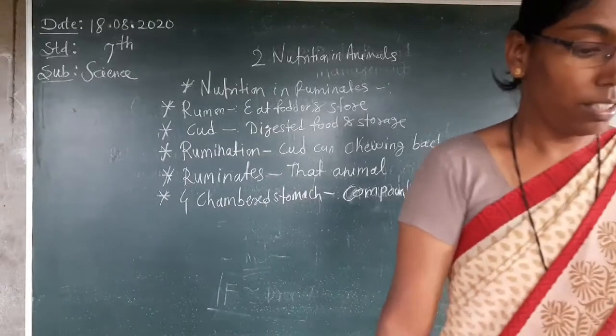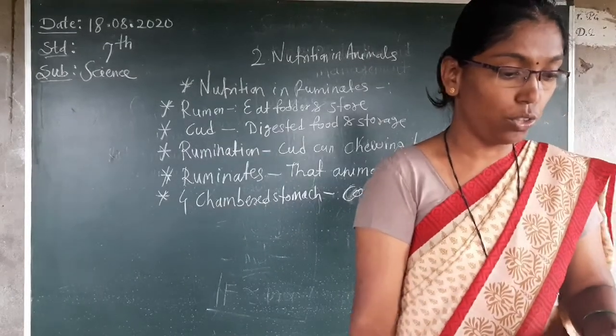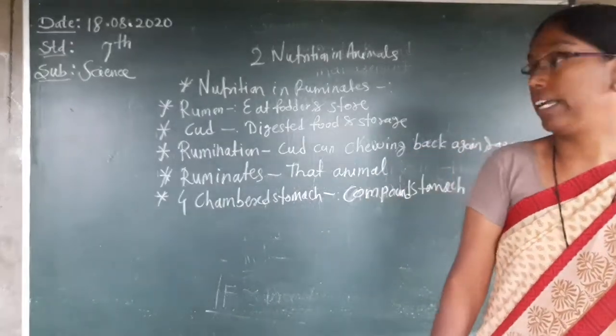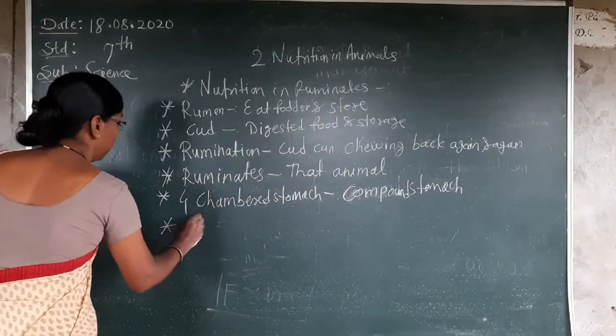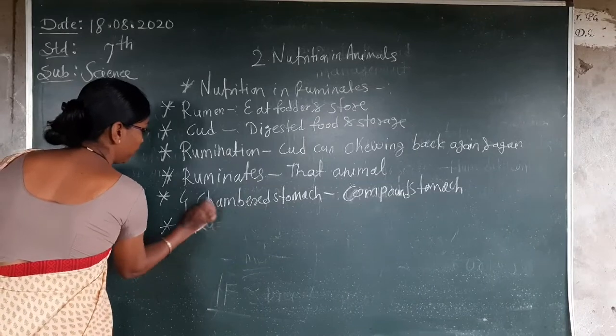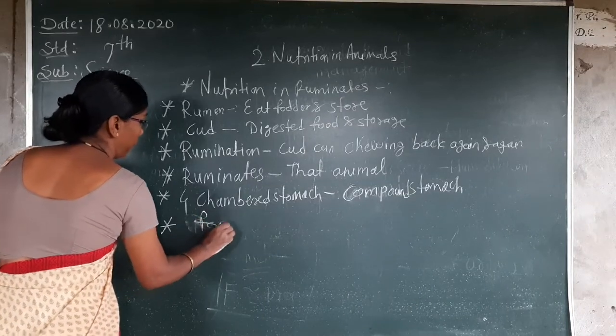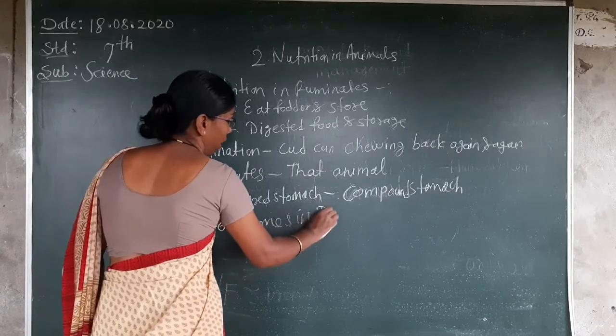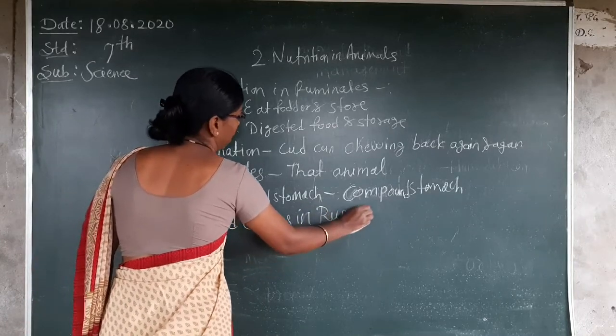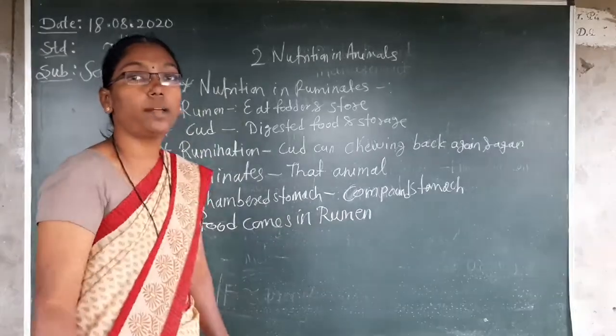Then first the food enters into the rumen. Here grinding takes place, and digestion continues. First the food comes into the rumen. Okay, then what happens?